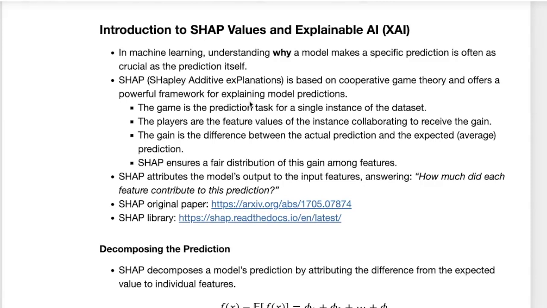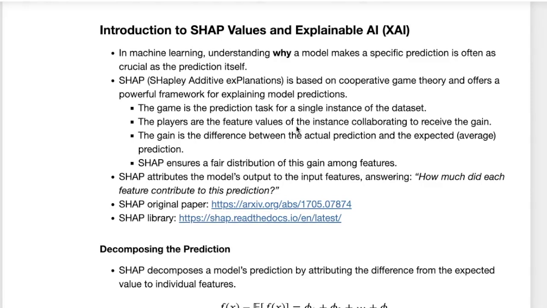So in this case, you can think of this prediction task as the game, and we want to understand this for a single instance of a dataset, meaning one of the samples that we have in our dataset. The players here are the feature values of that sample or instance. And what we are really looking for here is the gain.